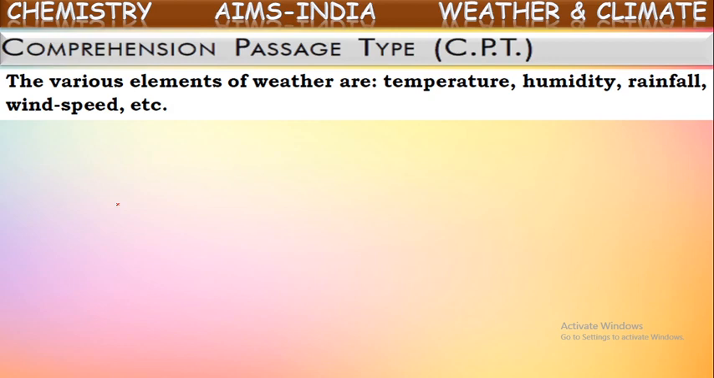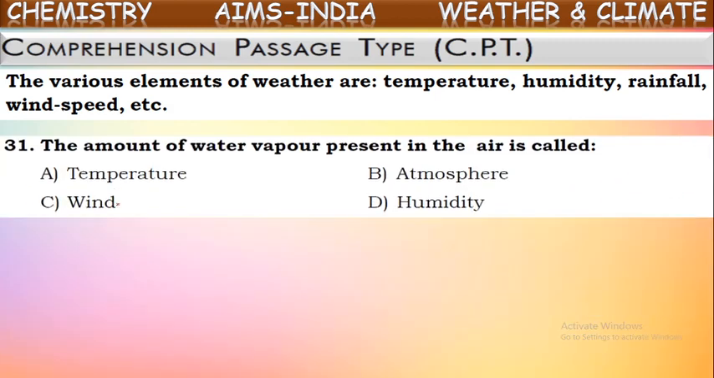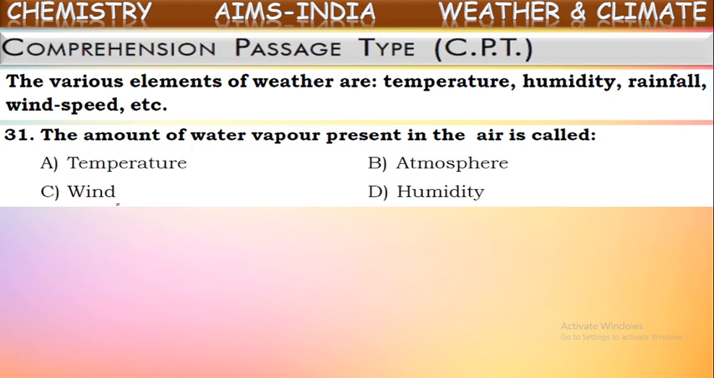Okay, because they will be varying from time to time. So the report regarding these elements is nothing but weather report of the place. Now let us see the questions related to this. First one, the amount of water vapor present in the air is called. What is it called? The amount of water vapor present in the air. Is there water vapor in the air? Yes, there will be. From where it comes?